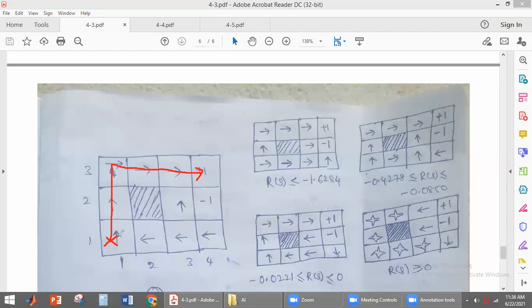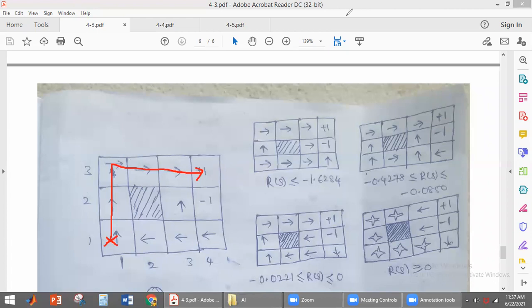We are just finding the utilities of each and every state. We are adding all the utilities of each and every state the agent is visiting. Here these are the states the agent is visiting, so we are adding all the utilities of those states. That gives you the performance of the agent.